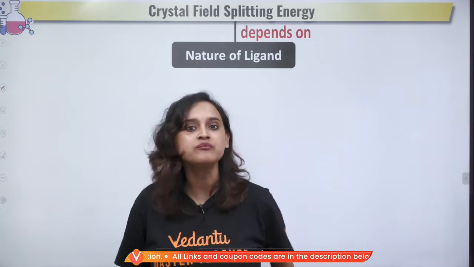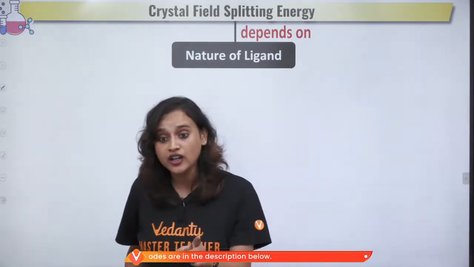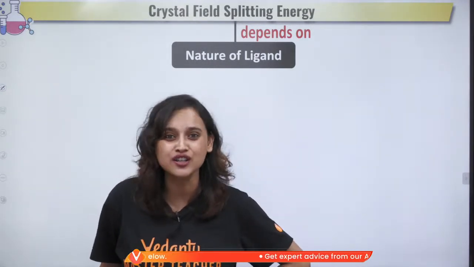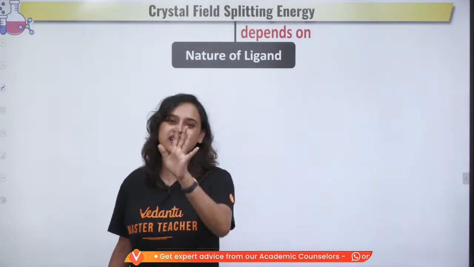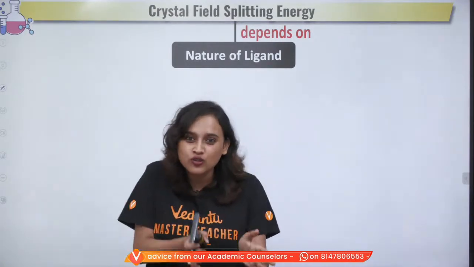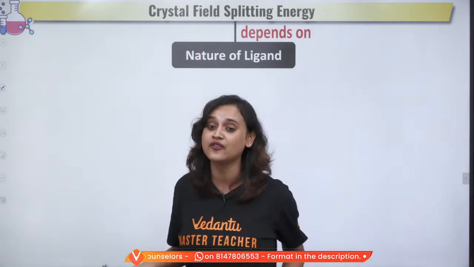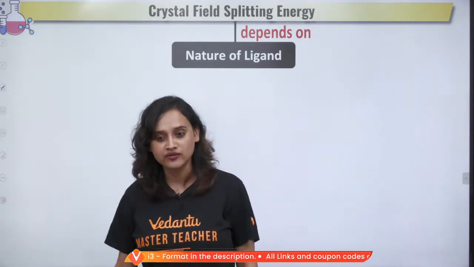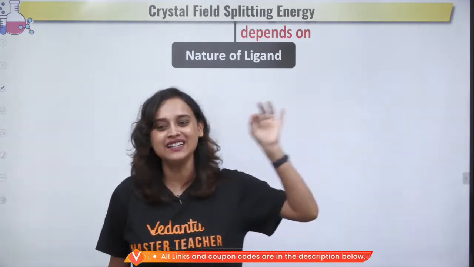Obviously there has to be some things that it depends on, right? It cannot be, okay, Aishu, for why T2G and EG, for that we will have to do a PhD on it. So let's not go into that right now. Please just remember that it is T2G and EG, okay? If we really have to know why T2G and why EG, there are different names also. So we will have to get really deep. We will probably have to do a master's in science and all of that. Then we will get to know. So forget about it right now. Just remember it, okay? EG, T2G.